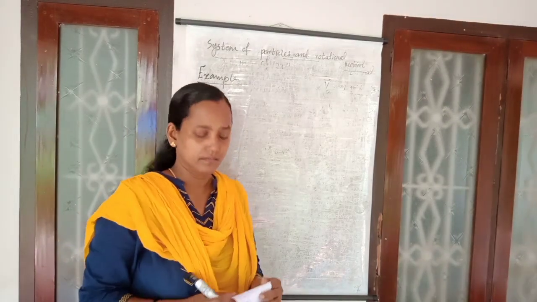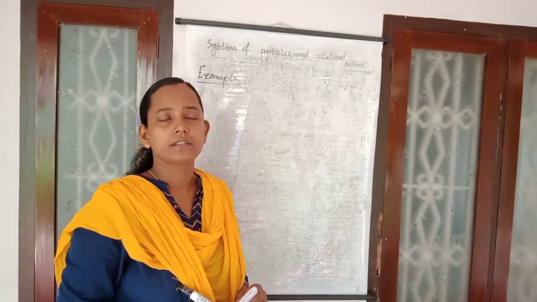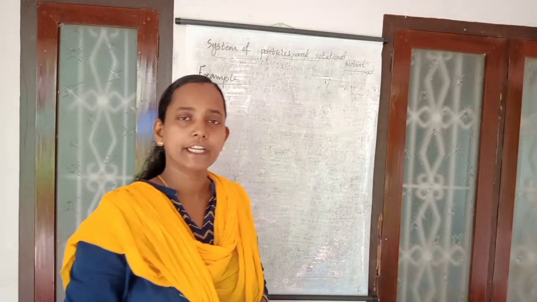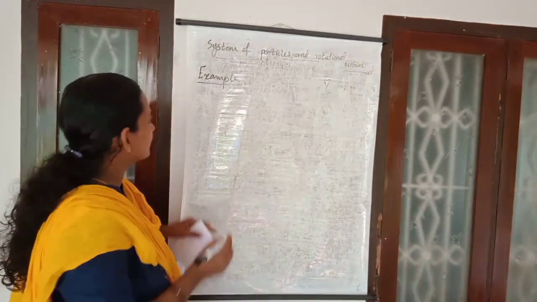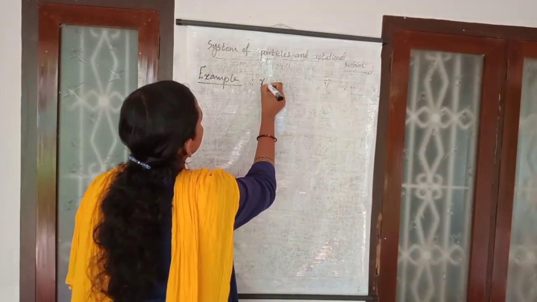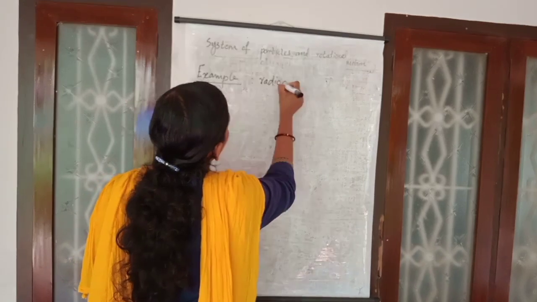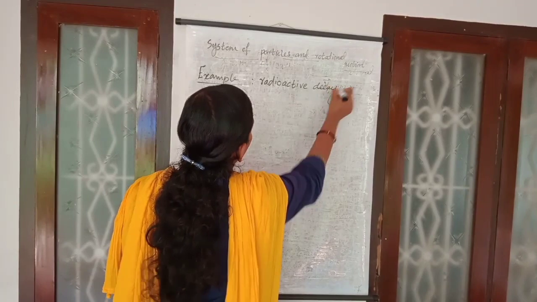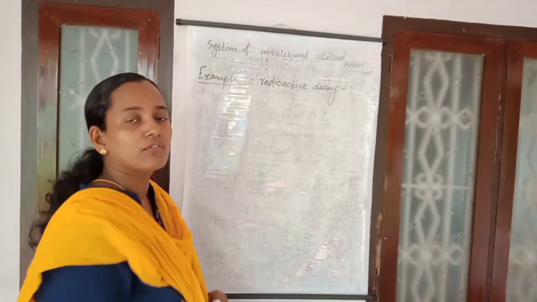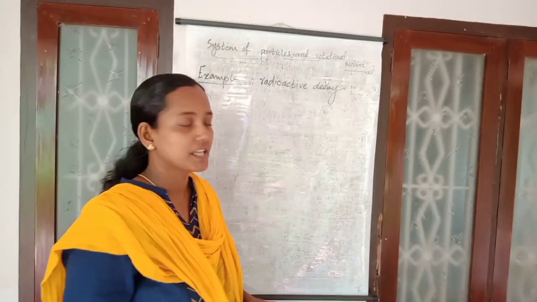And then there are two examples given in your textbook in order to study the motion of the center of mass under different situations. The first one is the radioactive decay. Radioactive decay of an unstable nucleus, that is radium, is given.